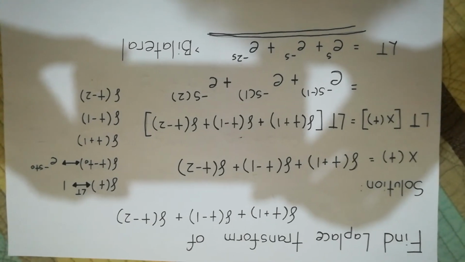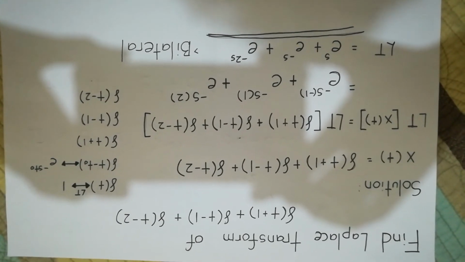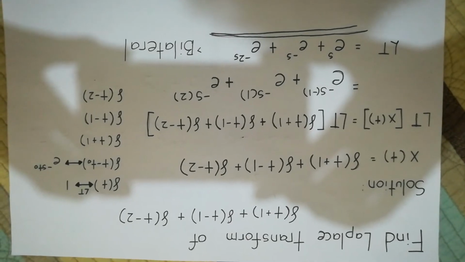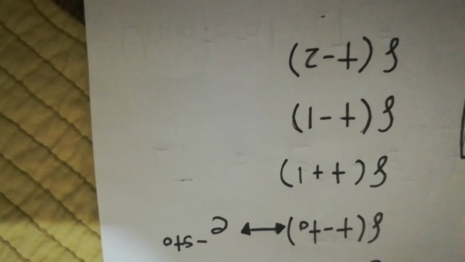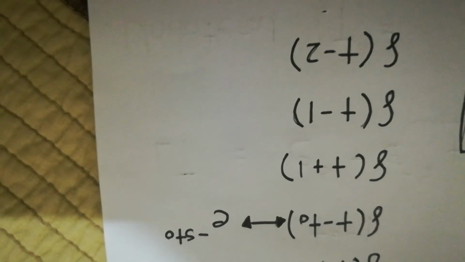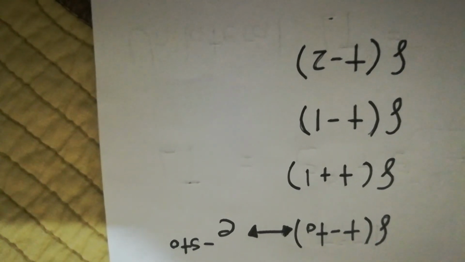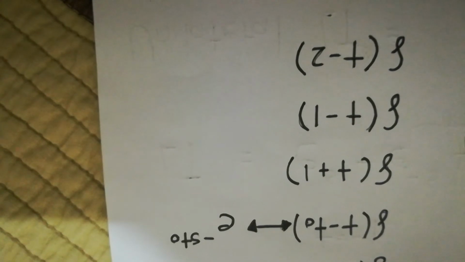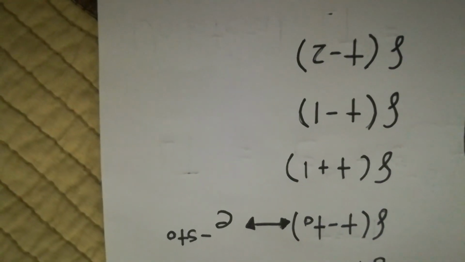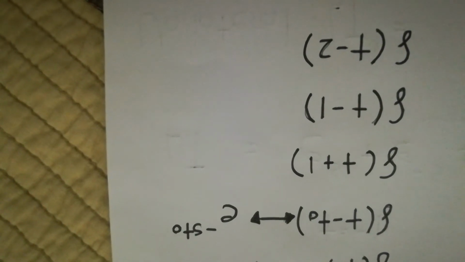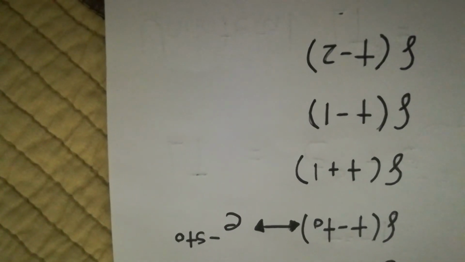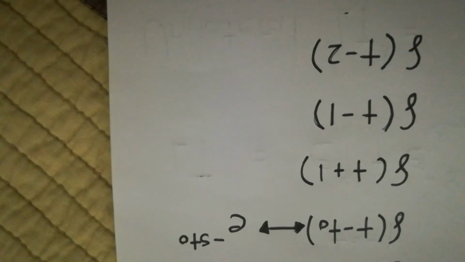The Laplace transform of delta(t + 1) is, if we compare it to the property, they have unlike signs. Therefore, the sign of t_o will become negative. By following the same procedure, the Laplace transform of delta(t - 1), when compared to the property, they have like signs.